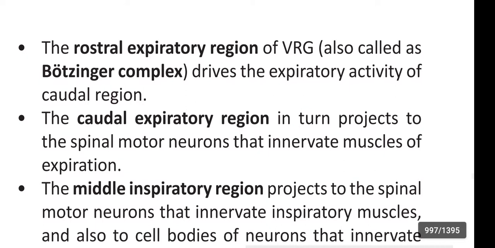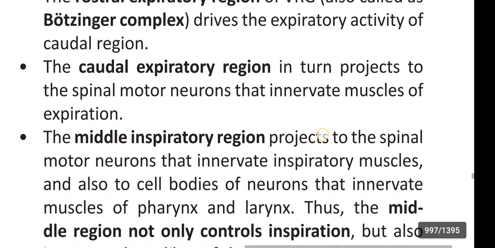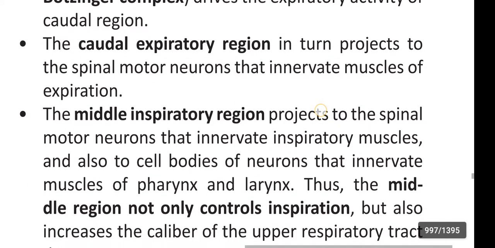First, the rostral expiratory region of the ventral respiratory group, also called the Botzinger complex, drives the expiratory activity of the caudal region. The caudal expiratory region in turn projects to the spinal motor neurons that innervate muscles of expiration.